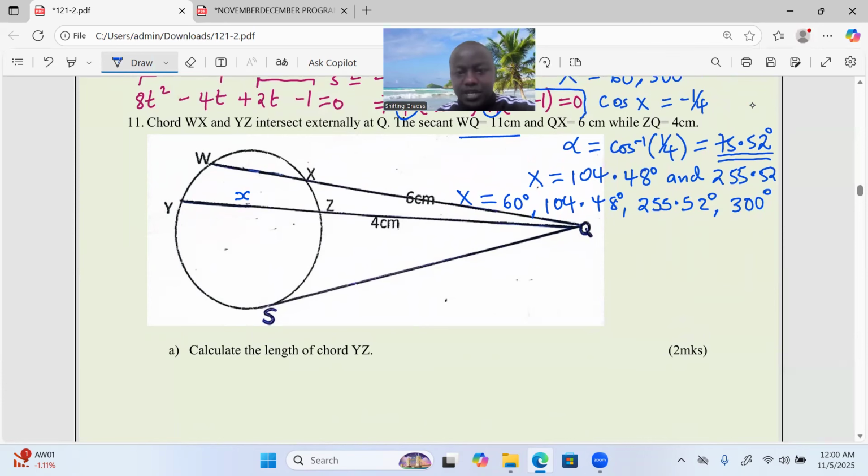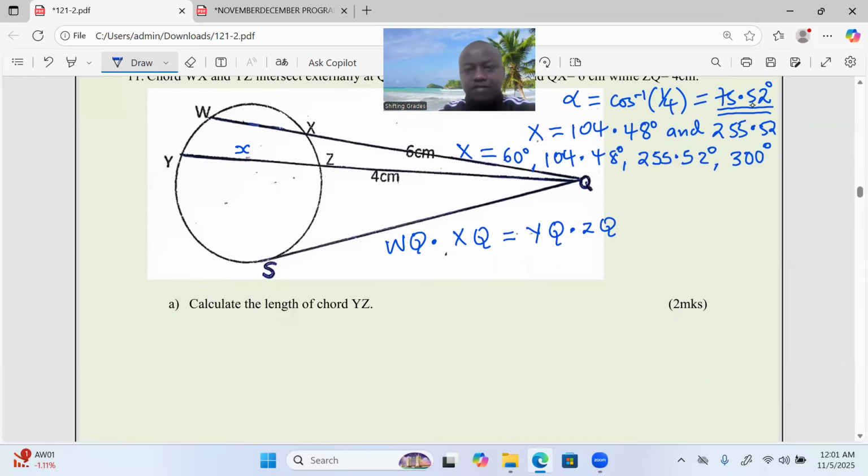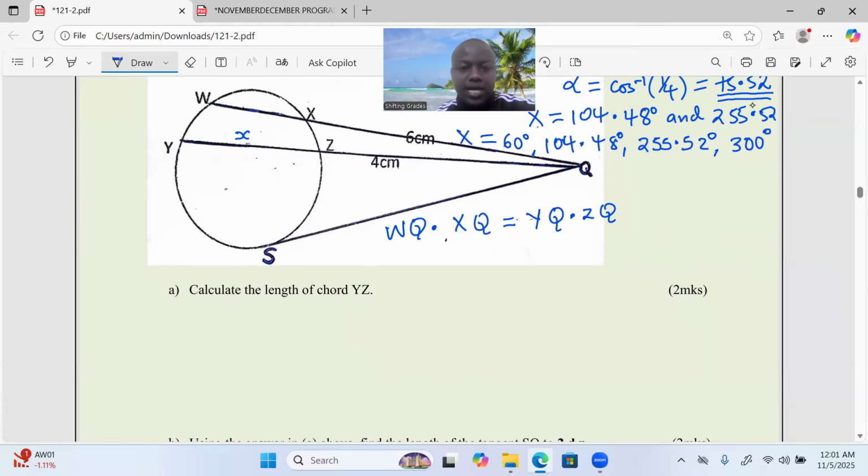They are intersecting at Q. So we usually say, WQ, the whole chord, multiplied by the outer portion, should be the same as YQ multiplied by ZQ, the outer portion. That gives us the relation that we're going to apply for chords that are intersecting externally. Okay, WQ is known to be 11 according to the instructions, multiplied by 6, which is the outer portion here.